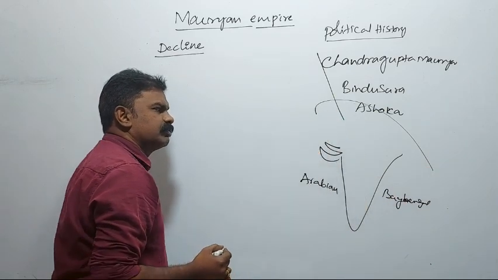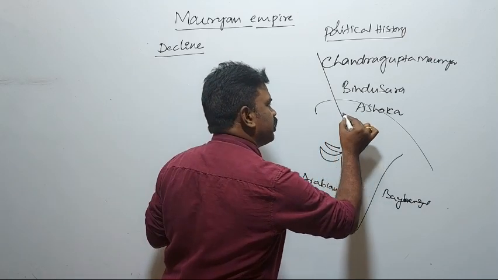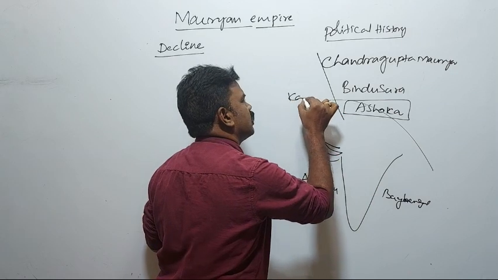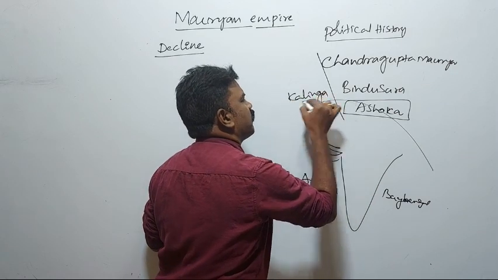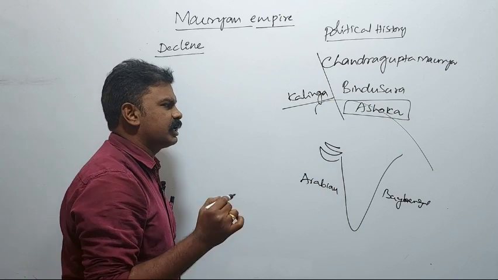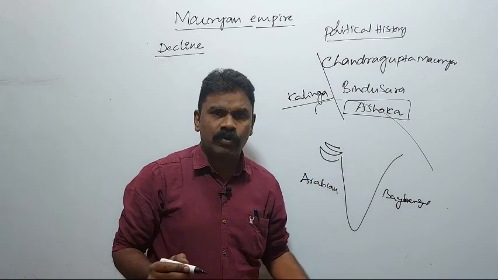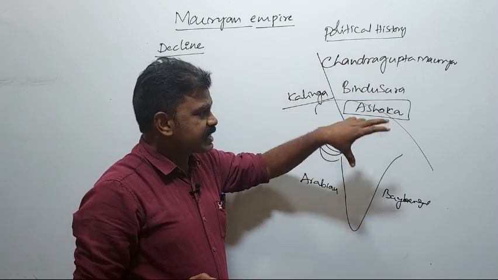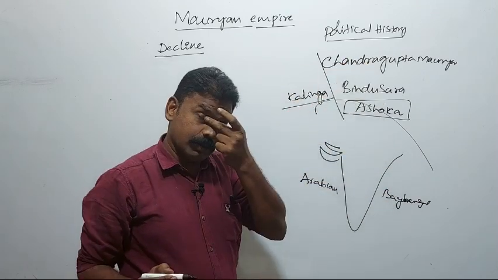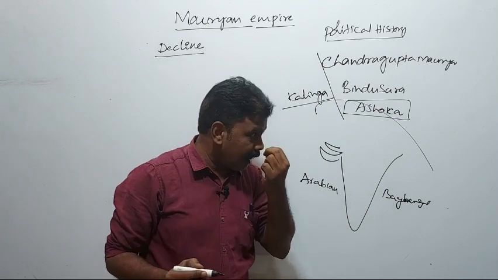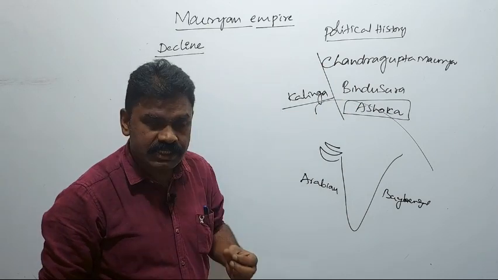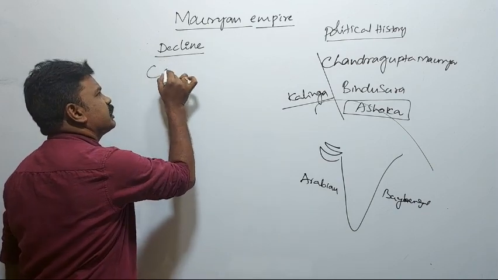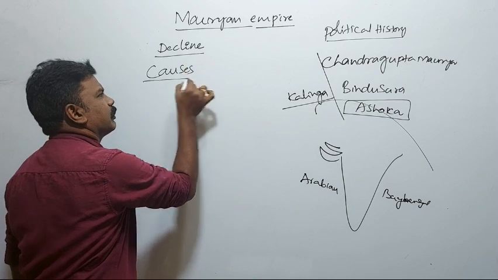After Bindusara's period, in Ashoka's period, only one kingdom was left to occupy, that was Kalinga. He also occupied Kalinga. After the battle of Kalinga, Ashoka completely left wars and followed the policy of Dhamma. So this was the basics of the political history from Chandragupta Maurya to Ashoka. After the death of Ashoka, the decline of the Mauryan Empire started. And what are the causes for the decline of the Mauryan Empire?